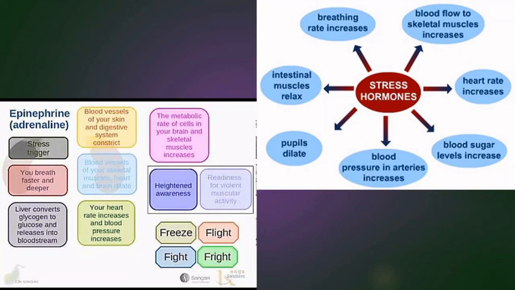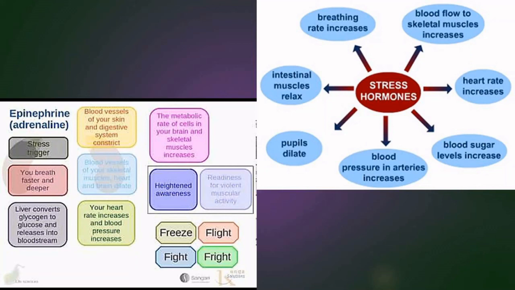As a result, you have heightened awareness. You are very aware of your environment, of your body, of whatever is surrounding you, and you're ready for a violent muscular activity. Okay, so that's why it's called the fight or flight hormone, and it can also be called the fright or freeze hormone.